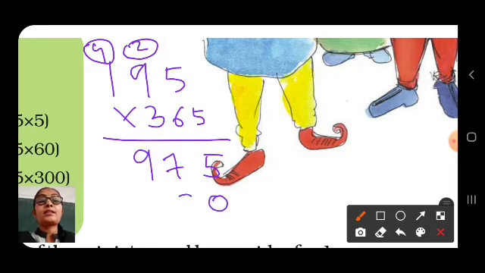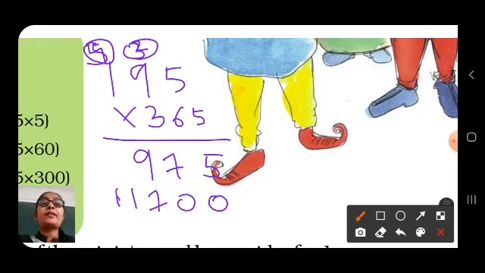6 5s are 30. Here 0, carried over 3. 6 9s are 54 plus 3, 57. So here 7. Here 5. 6 ones are 6 plus 5, 11.